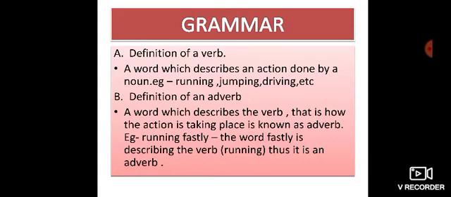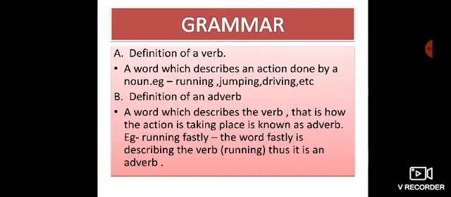Definition of a verb. A word which describes an action done by a noun is known as a verb. For example, running, jumping, driving are all verbs. They describe the action done by a noun. Sunita is running. Here Sunita is a noun, and running is a verb.